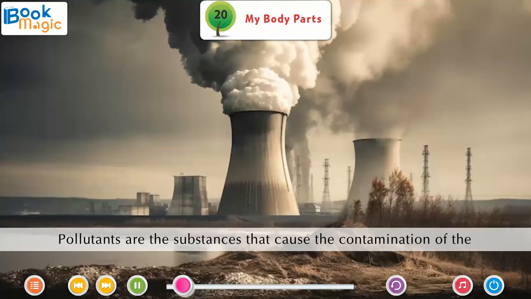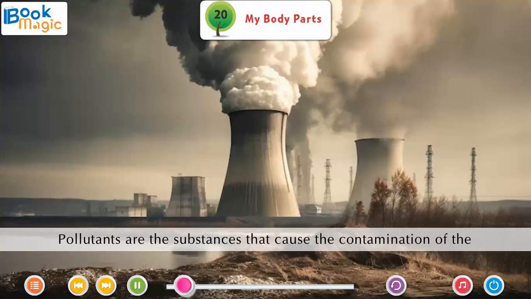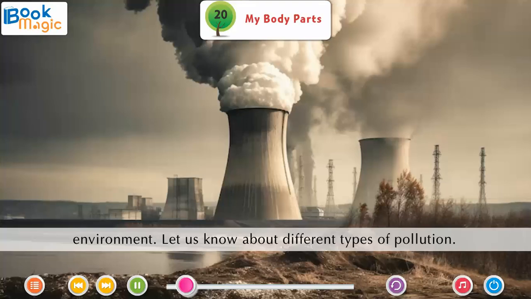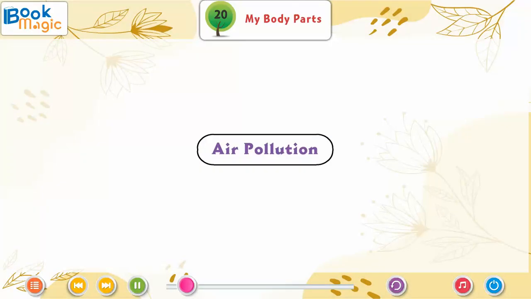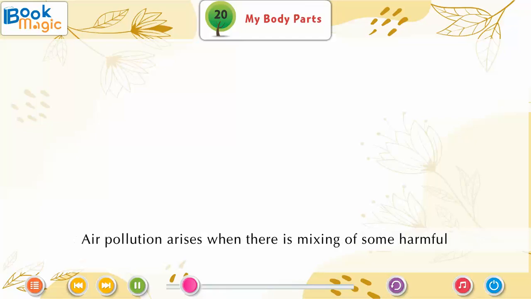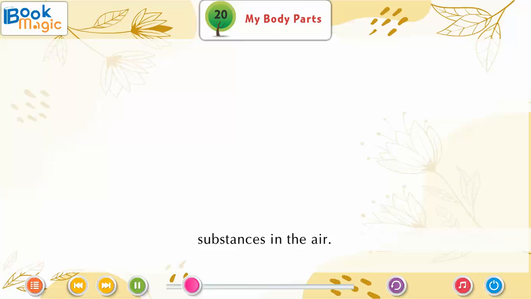It is also the main cause of global warming. Pollutants are the substances that cause the contamination of the environment. Let us know about different types of pollution. Air pollution. All of us need air to breathe. The composition of air is fixed. Air pollution arises when there is mixing of some harmful substances in the air. It is very harmful for all living things.